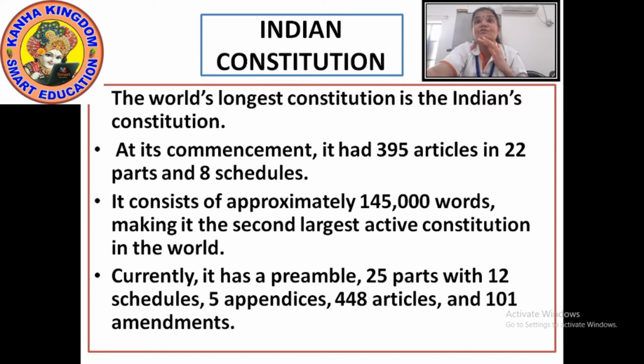The Constitution consists of approximately 145,000 words. How many words is it? Approximately 145,000 words, making it the second largest active constitution in the world.